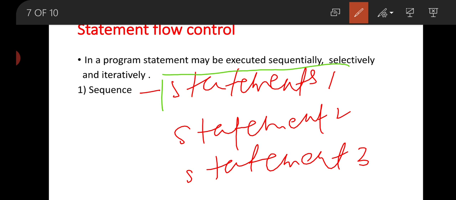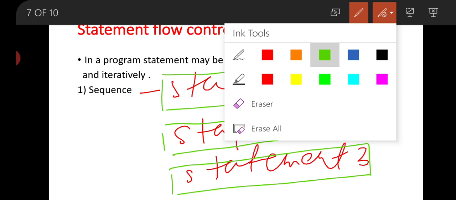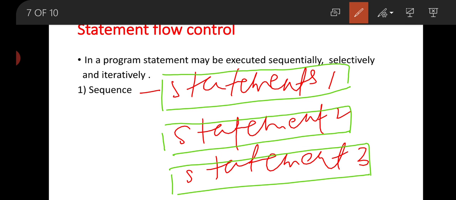If we execute the statements sequentially, that means one by one, first statement 1 will be executed, then statement 2, then statement 3.